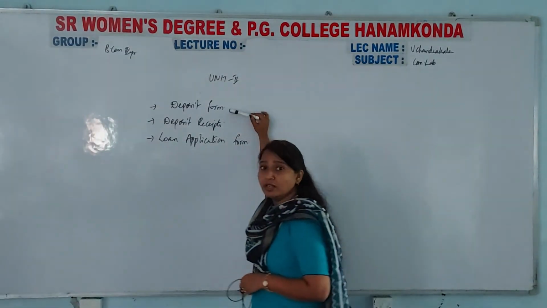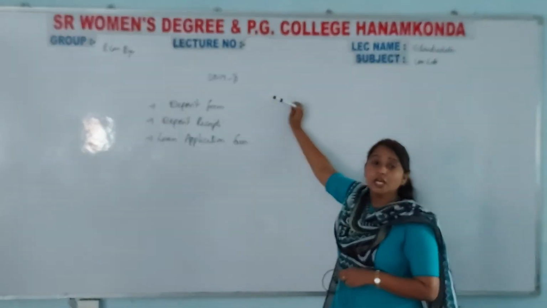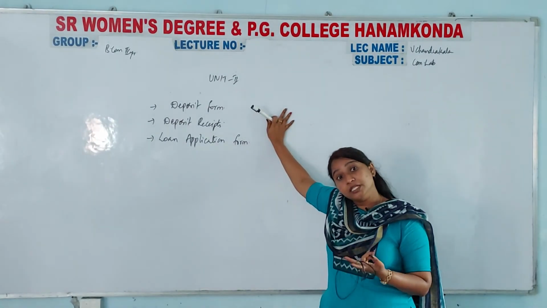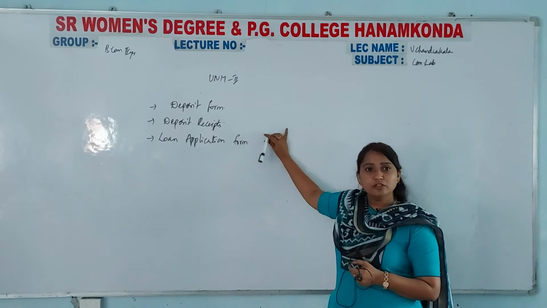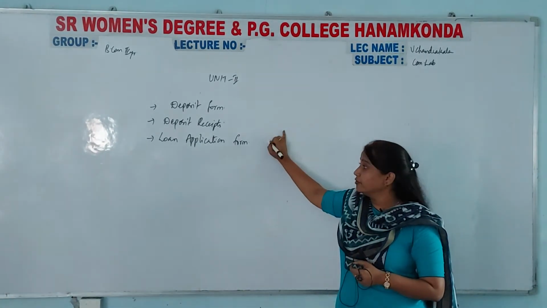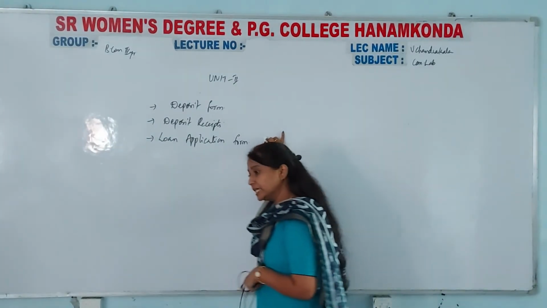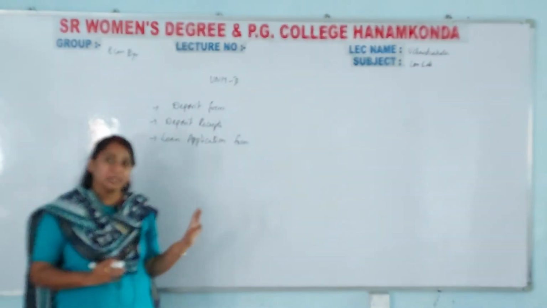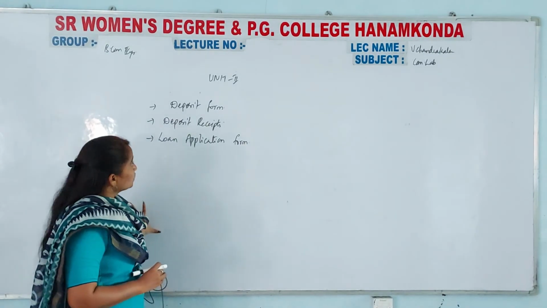A deposit form is a form which is filled by the customer. A deposit receipt is given by the banker. A loan application form is filled by you and given to the bank person. In everything, all your personal details and office details will be given in the application. Understood?